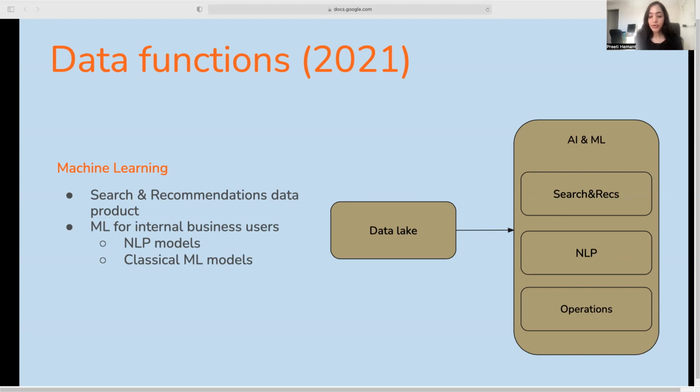This took us through a range of machine learning models. We would employ classical ML modeling all the way to building NLP applications on neural nets. All of this was being done back then, and we still do that. For ML modeling, we would use the raw data in the data lake. We would build features on top of this data and then use those features downstream in model development.